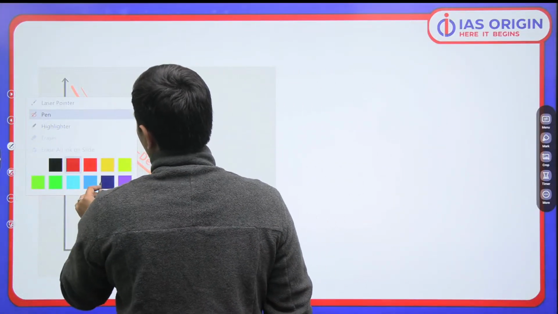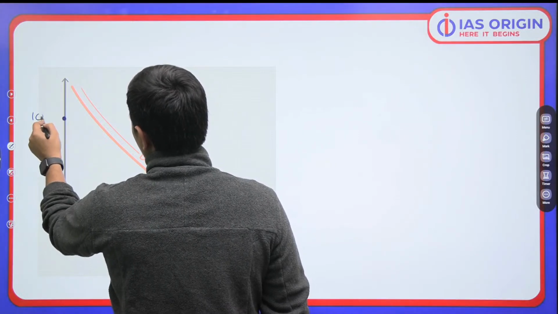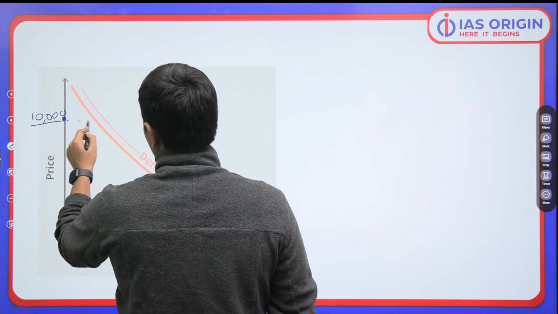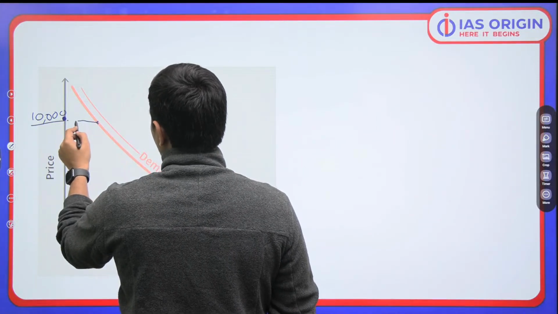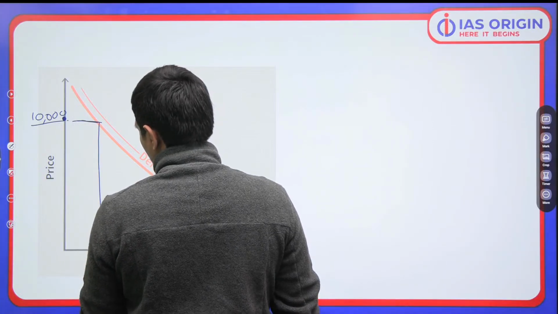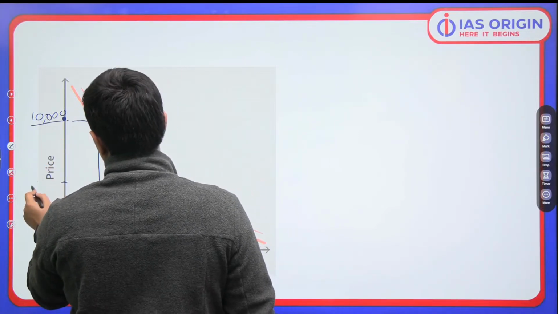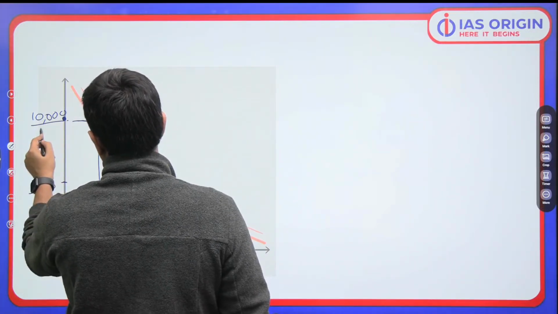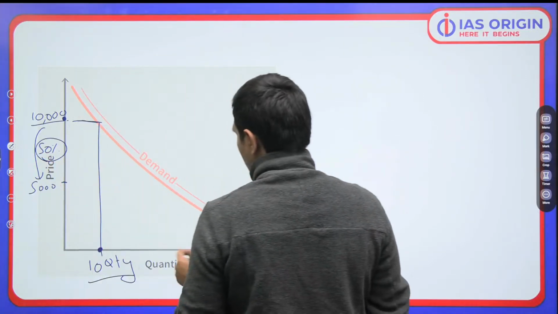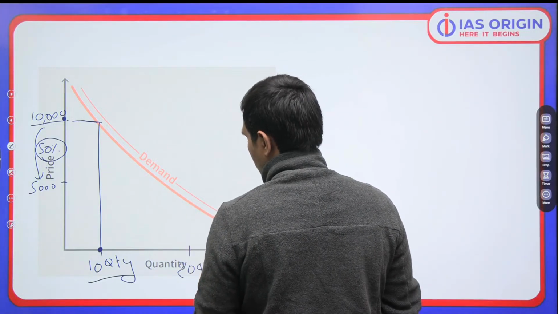Whenever you plot this on the graph, just imagine this thing. We have a thing which is priced at 10,000 rupees, and at 10,000 rupees, we observe that only 10 quantities are demanded. But when this thing is priced at 5,000 rupees, that means a 50% slash in the price, we see the demand is now 20 quantities.